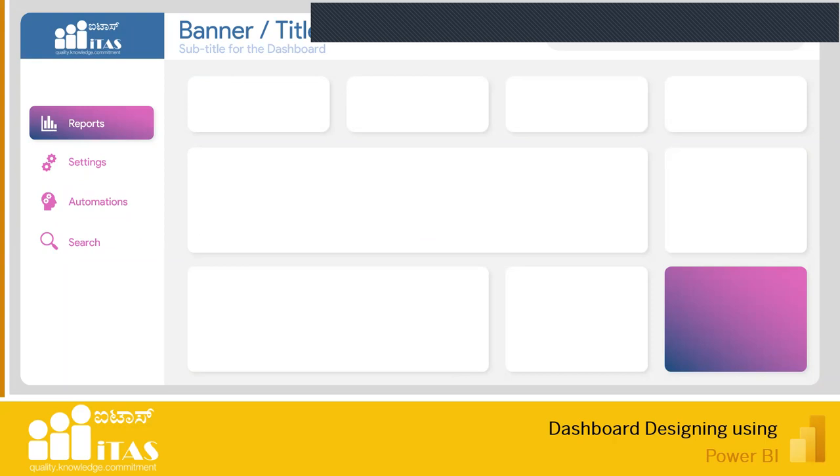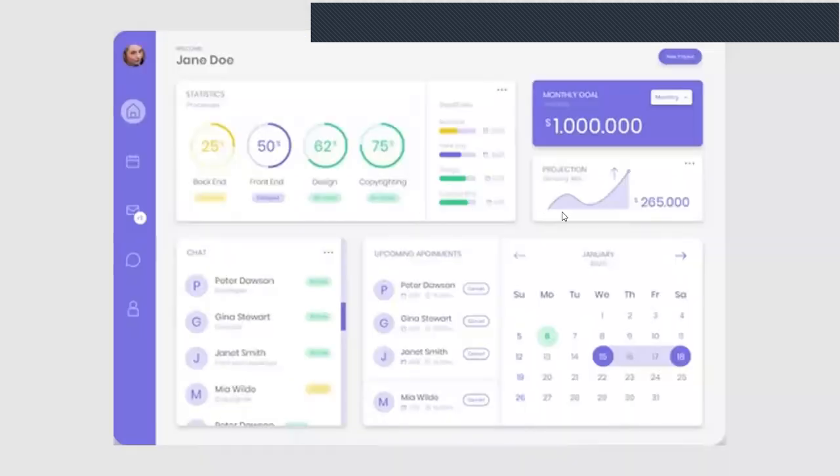So what we do is we design this in PowerPoint, and then we can import it. These are some sample dashboards which I have downloaded from the internet, where I usually refer to get an idea. I don't copy them, but I refer to them so that we can also have some very nice dashboards.